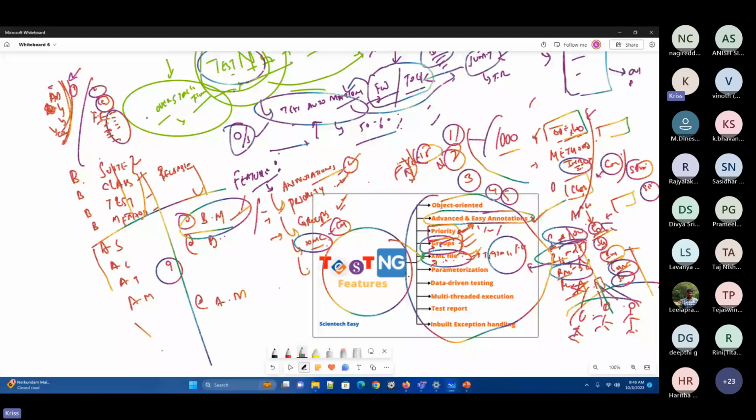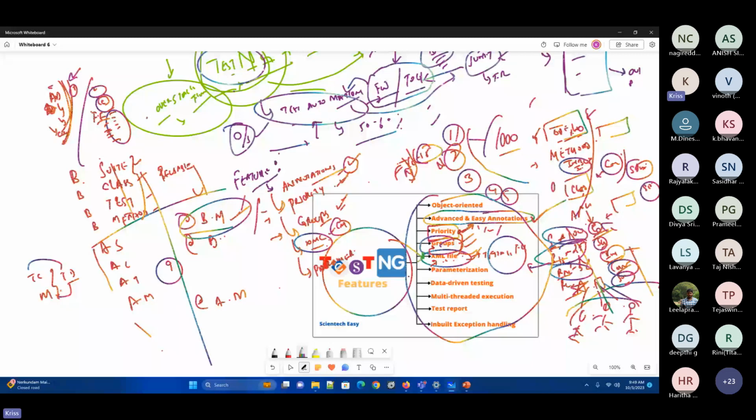Coming to the next one, parameterization. What do you mean by parameterization? Sending arguments, passing arguments. For example, for a particular method or a particular test case or anything, if you're sending particular test data to these things, this is called parameterization.